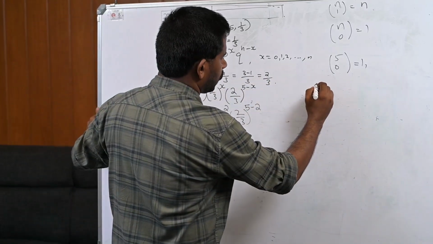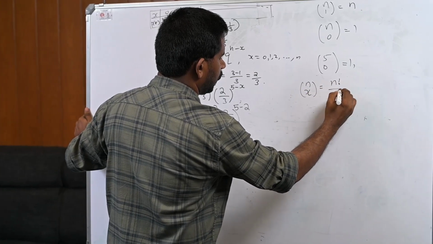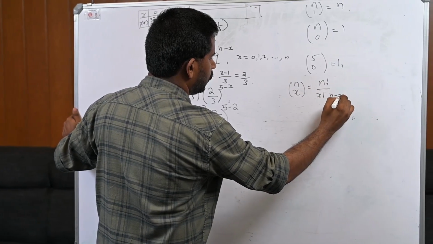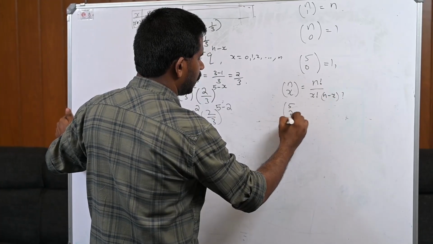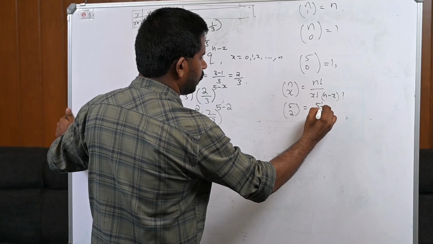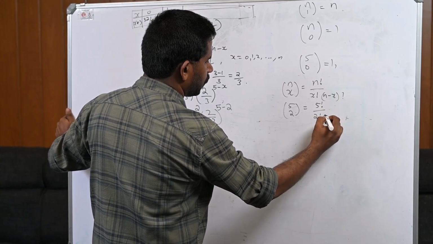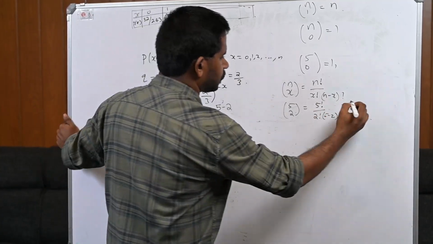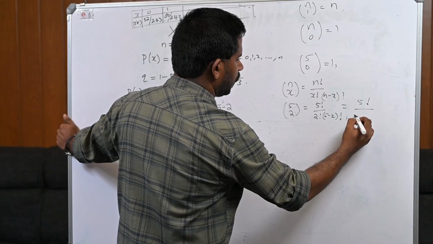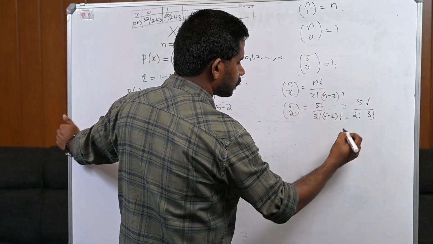We know that nCx is n factorial divided by x factorial into n minus x factorial. Therefore, 5C2 is 5 factorial divided by 2 factorial into 5 minus 2 factorial, which is 3 factorial.